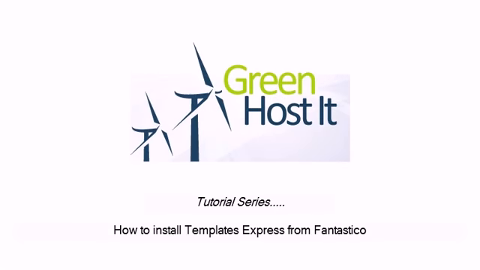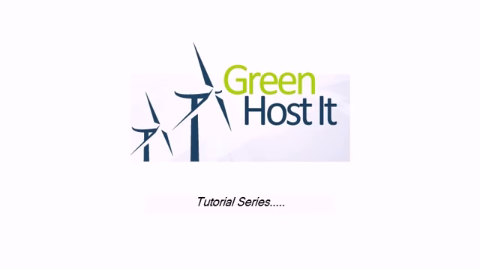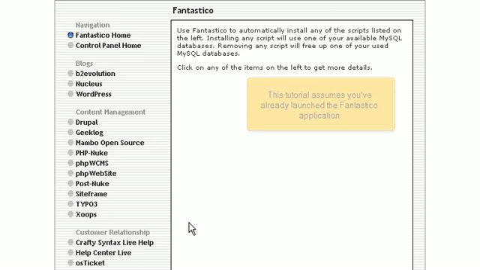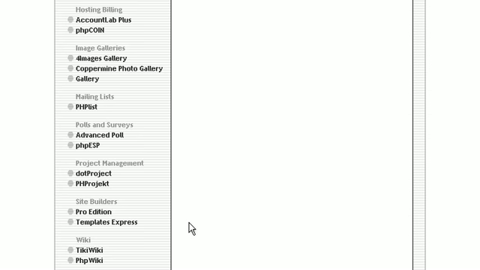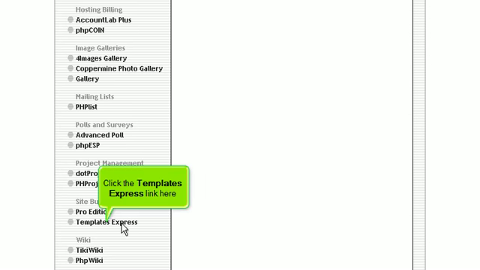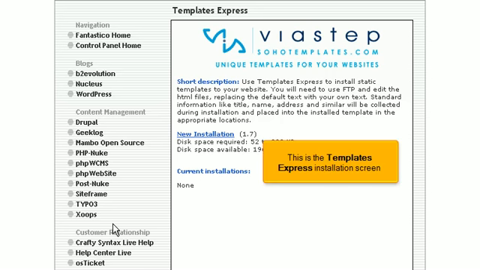How to install TemplateExpress from Fantastico. This tutorial assumes you've already launched the Fantastico application. Now let's learn how to install TemplateExpress. Click the TemplateExpress link here. This is the TemplateExpress installation screen.